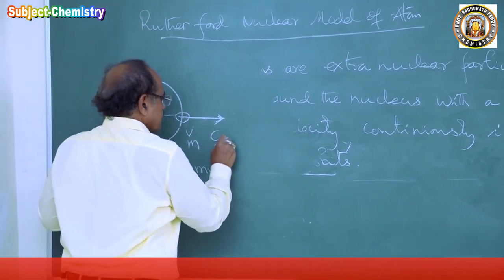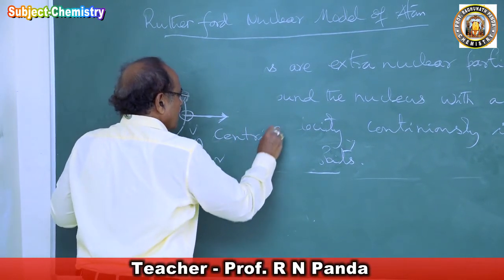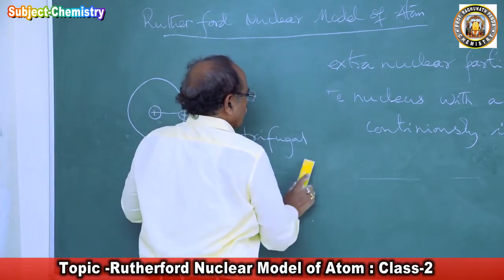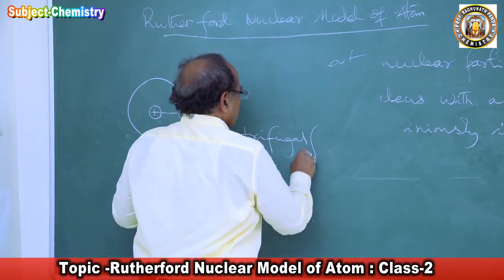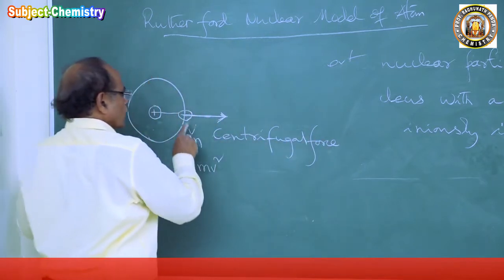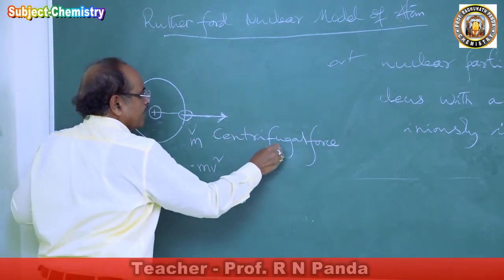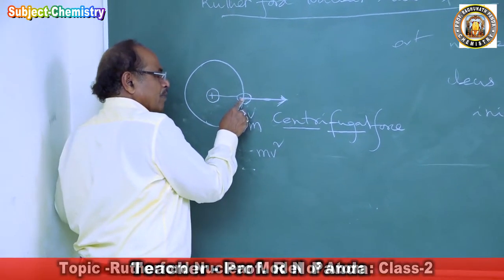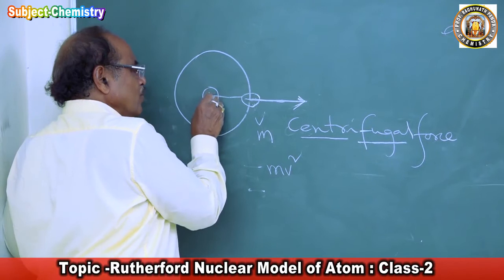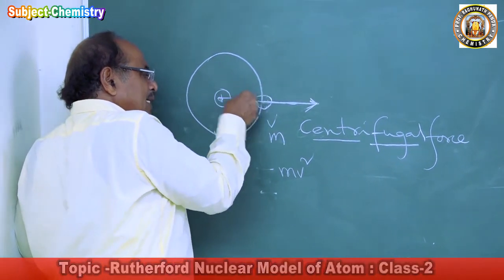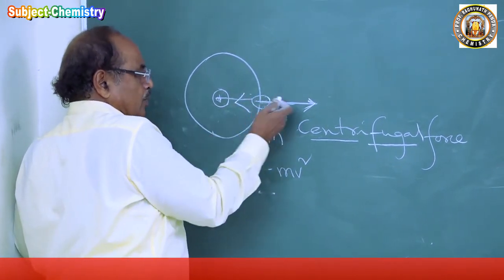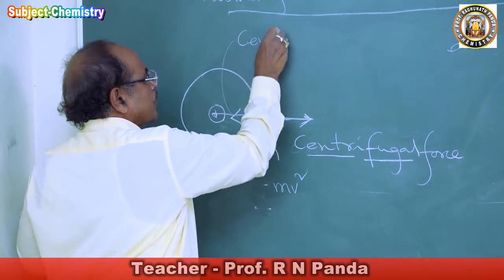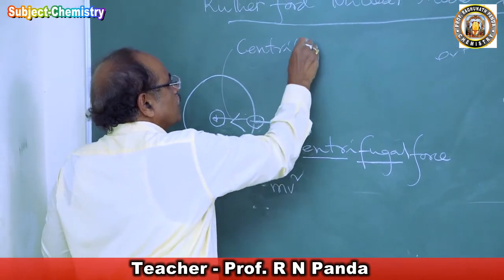So this is called centrifugal force. This particle will have a centrifugal force to go away from the center: fugal means away, centri means the center. With this force, the particle will be going out. Now what is the nucleus doing? It is attracting the electron towards it. The force which approaches the center is called centripetal force.